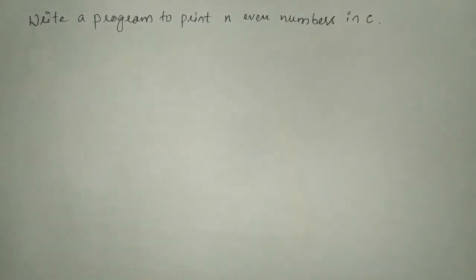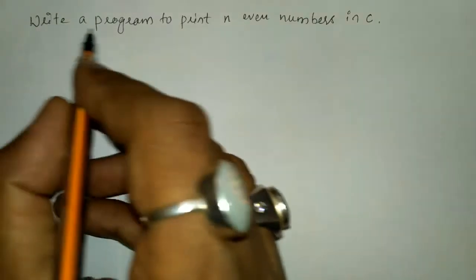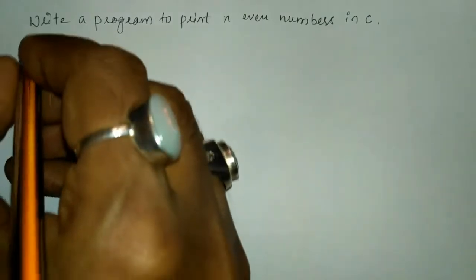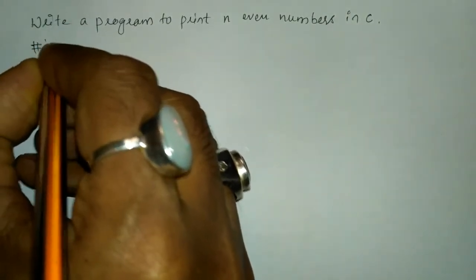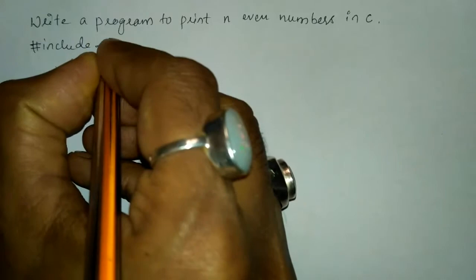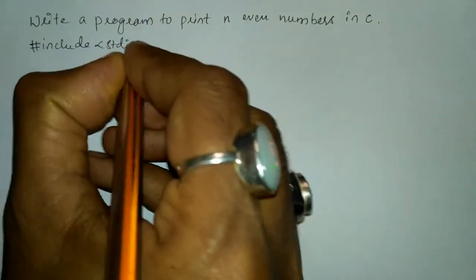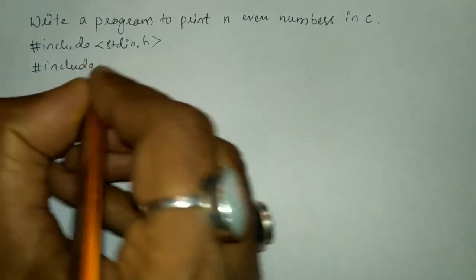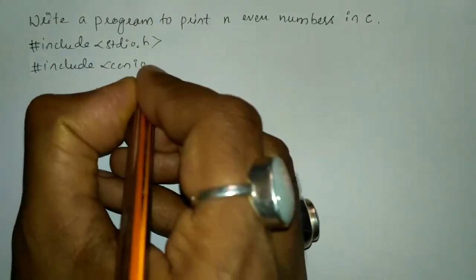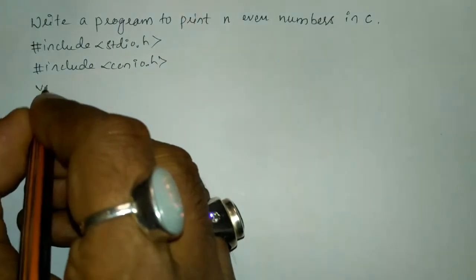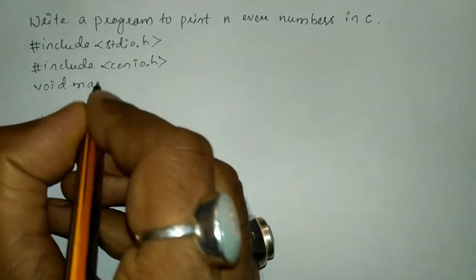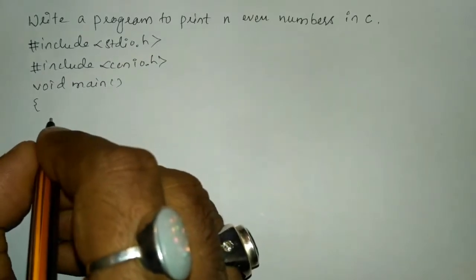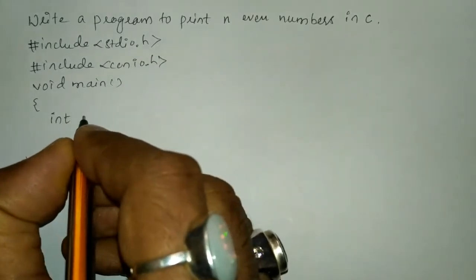My name is Hanumant Ladwa, and in this video we are going to write a program to print n even numbers in C. Let us write preprocessor directives: #include <stdio.h> and #include <conio.h>. We'll write void main function, curly open brace, and here I'm going to declare integer type of